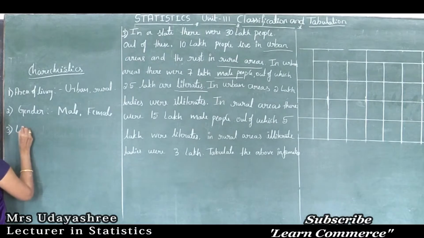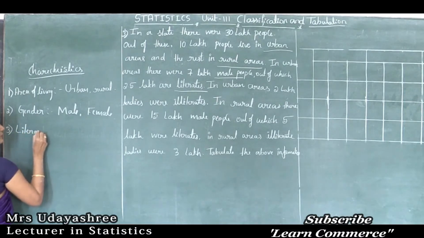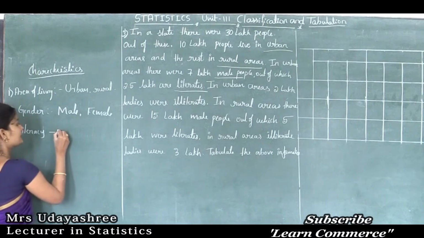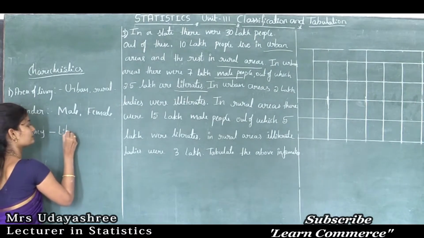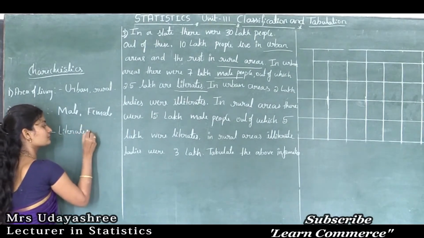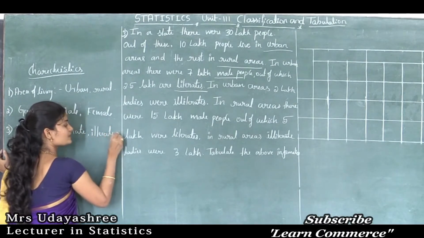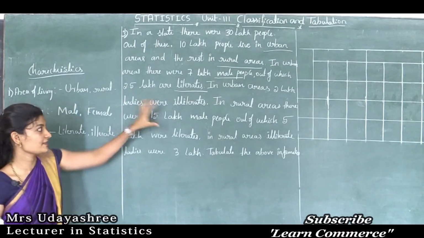The third one is literacy, and this characteristic is classified as literate and illiterate. See, these are the given characteristics in this problem.